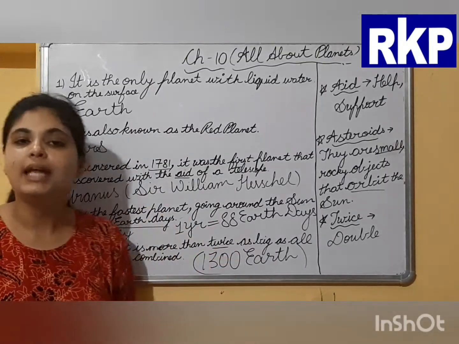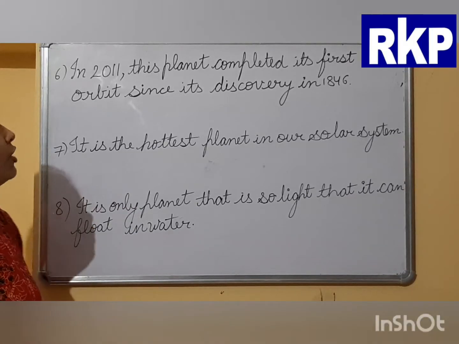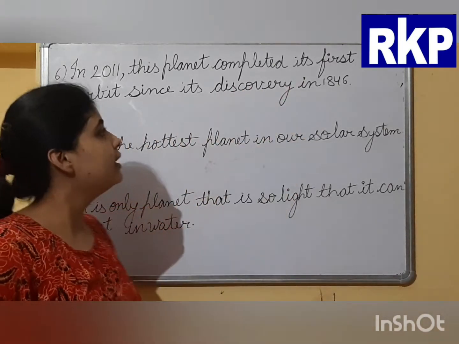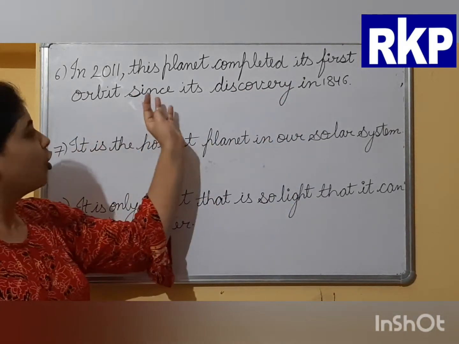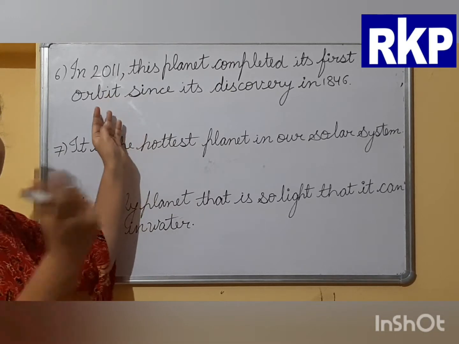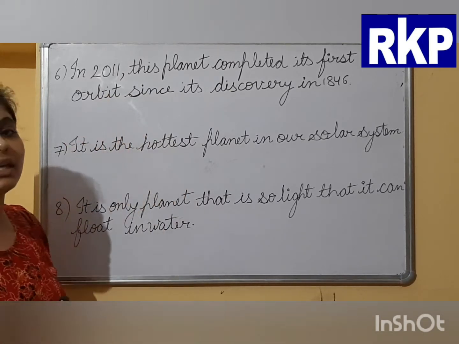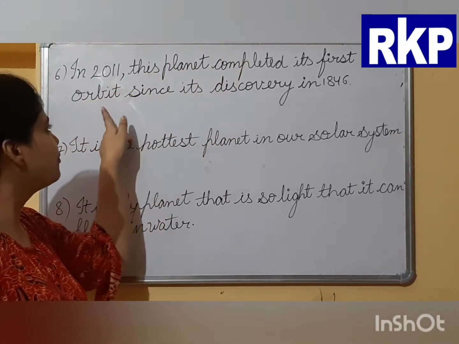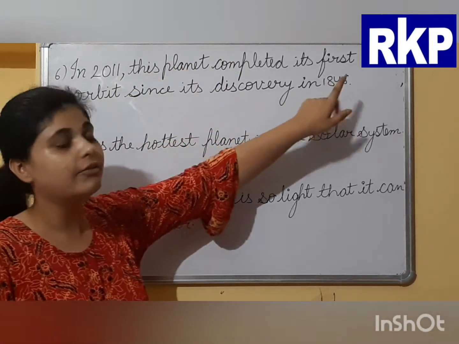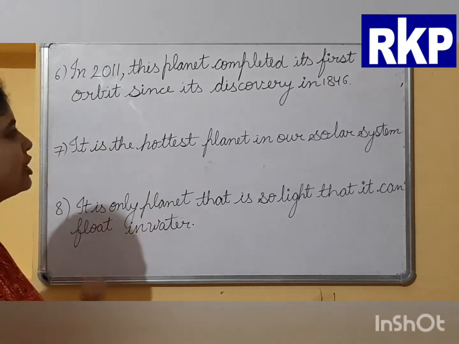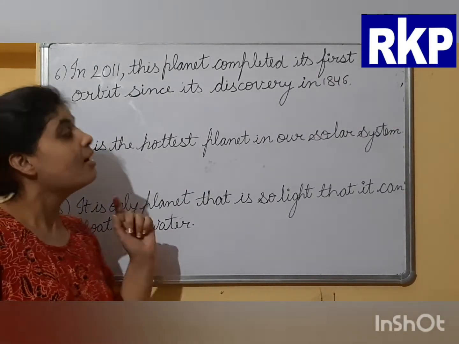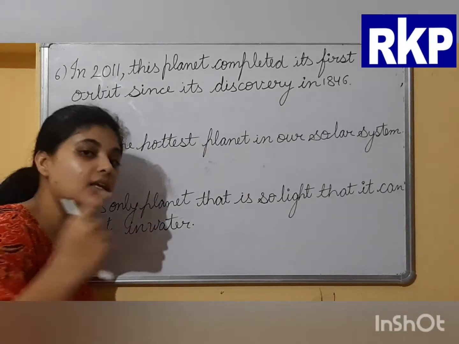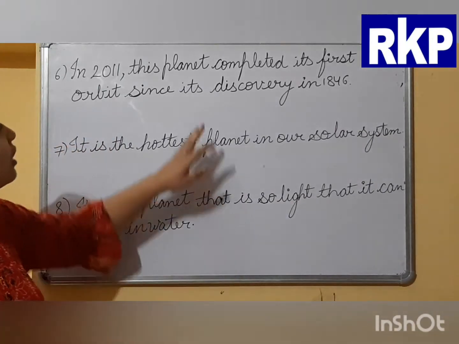So now let's move to the next question. In 2011, this planet completed its first orbit. Orbit, as I told you, is the fixed path in which all the planets revolve around the sun. So this planet completed its first orbit since its discovery in 1846. What does this question mean? It is asking which planet was the first to complete a revolution around the sun.